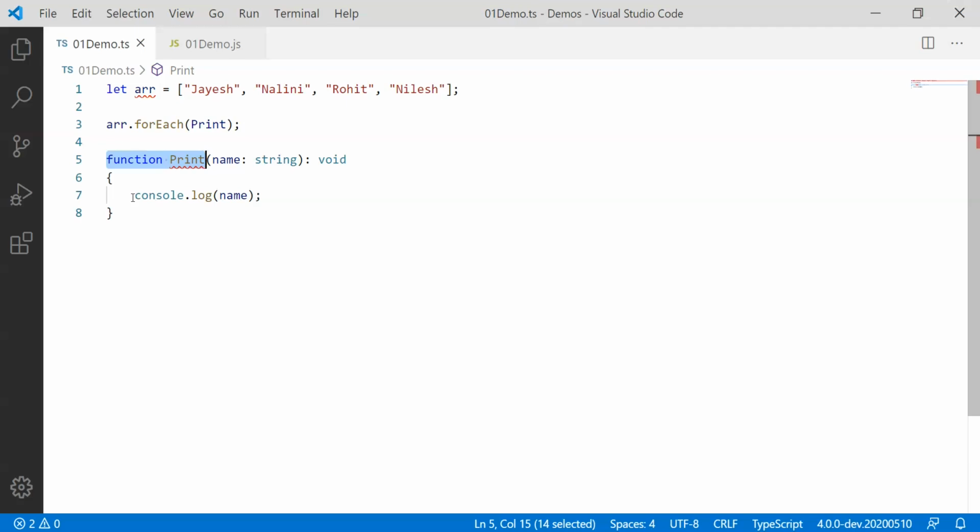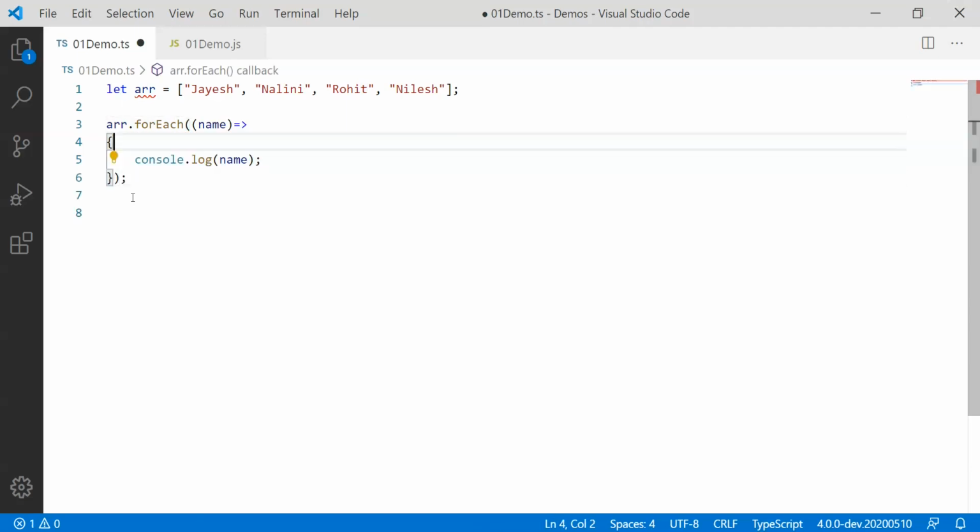So it will be something like, you don't have to provide a name to the function. No function keyword is absolutely required. You need not specify the type. You can just get rid of it. And now the name becomes a token, and this content goes to a simple arrow operator we will use. If you have ever used C# lambda expression syntax, it's something similar. So name goes to this function body, and then wherever I have called the print function, I'll replace that with the content of this.